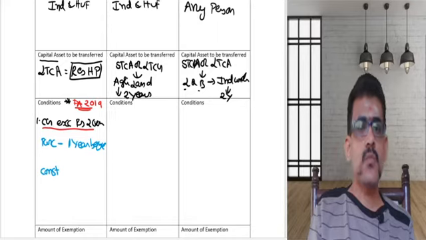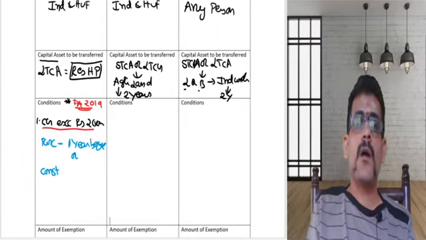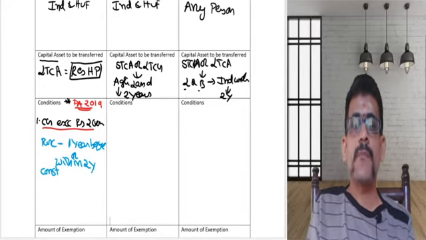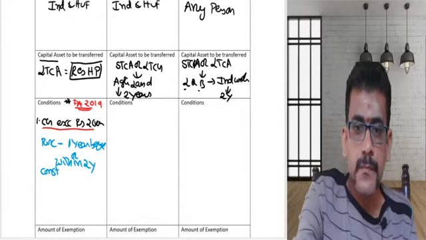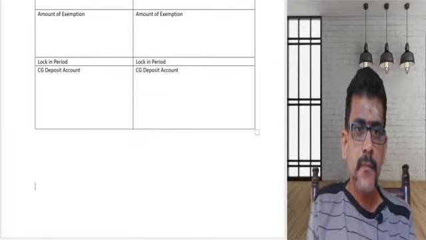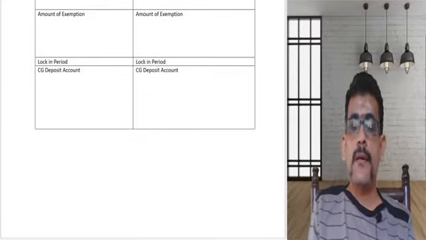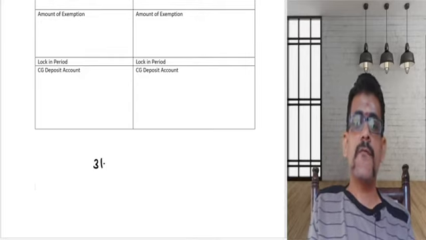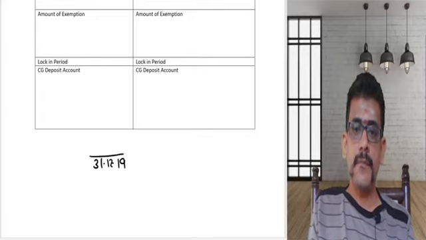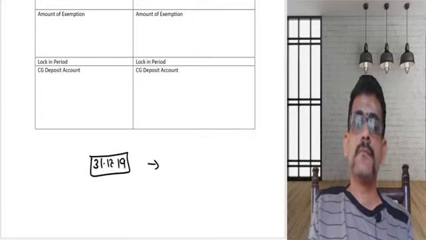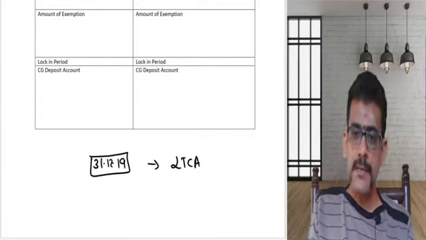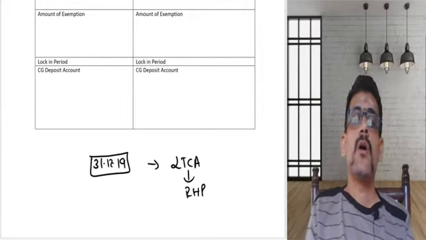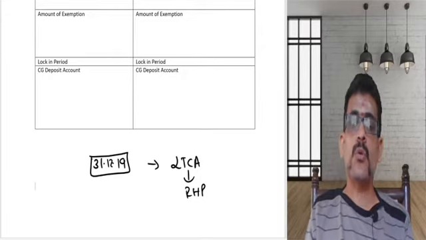You can either purchase 1 year before or within 2 years from the date of transfer. What is this? Let us discuss. Say, I am transferring a long-term residential building on 31st December 2019. A long-term capital asset being a residential house property was transferred on 31st December 2019.